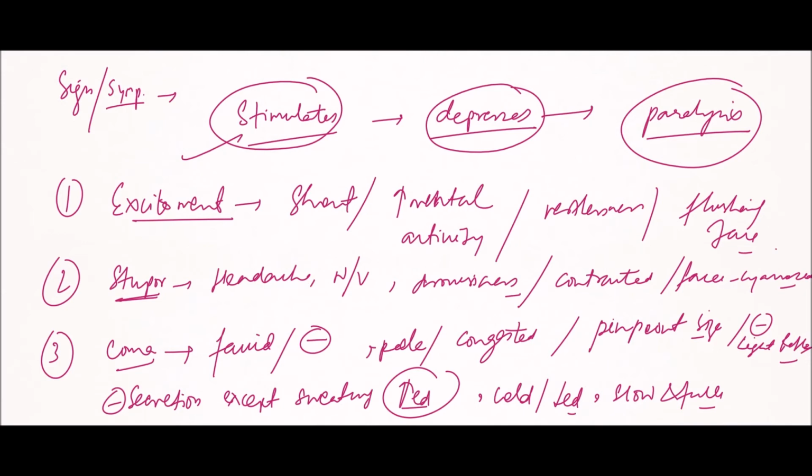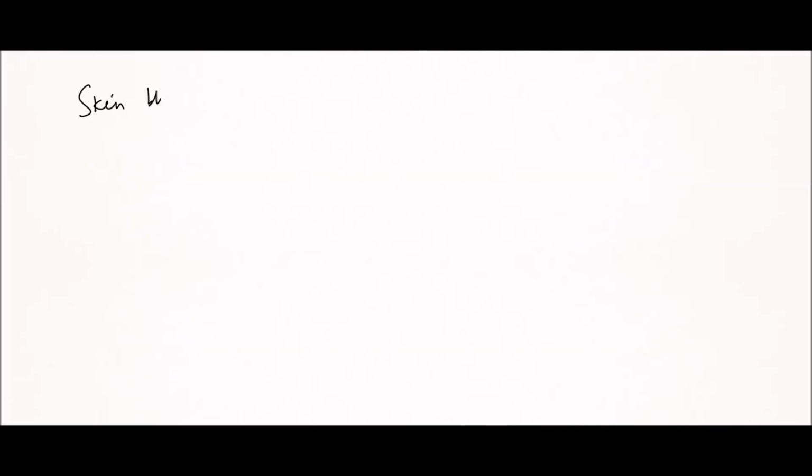First is the stage of excitement, the second is the stage of stupor, and the third is the stage of coma. Now, in some cases skin blistering is seen, and that too in dependent parts.